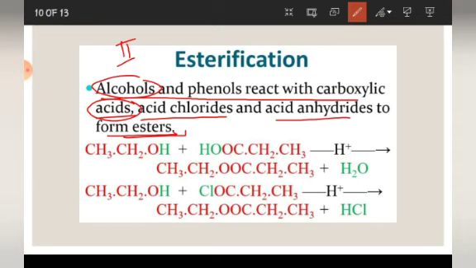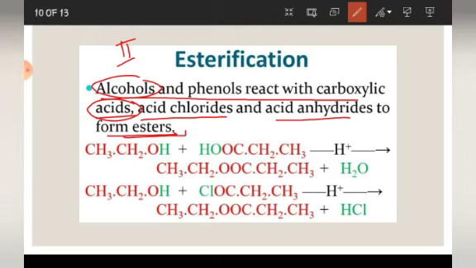Okay, now see, here in the first example, what is given? CH3CH2OH, and here acid is written. This is our alcoholic part, and this is our acidic part. This will combine to form ester, and you know the group present in esters is COOR.